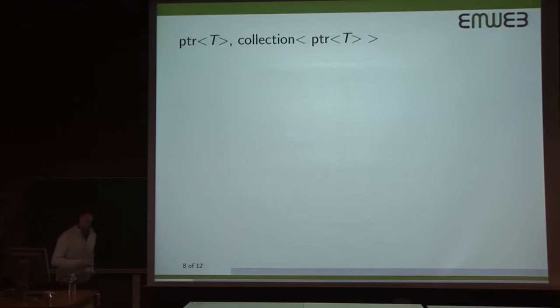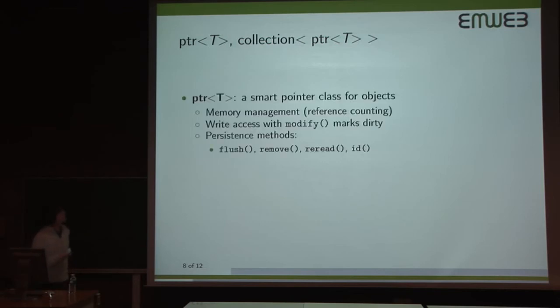So to give some more information on these two classes, pointer and collection. Pointer is really a smart pointer class for objects, and it facilitates a number of features for our class. An important thing of this smart pointer class is that it does memory management, since in SQL you don't really have a good hierarchy of this object has ownership of, or this table has ownership of records of this table.